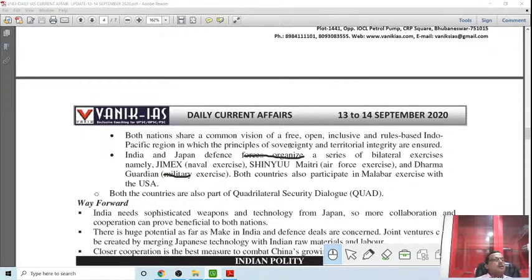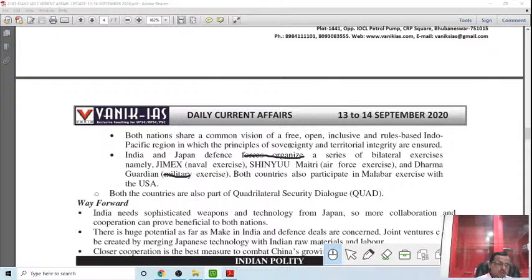So here, if a country has ill will against the sovereignty or territorial integrity of another country, this creates a rift or schism between both sides. But this way, India and Japan are working on a common principle. So what is the common vision? The vision is for a free, open, inclusive and rule-based Indo-Pacific region.